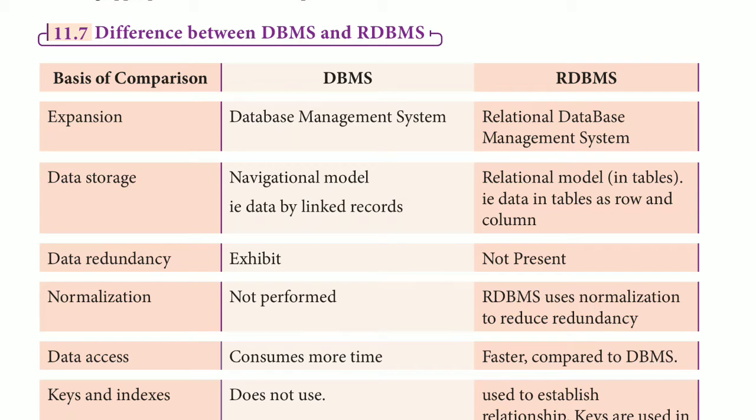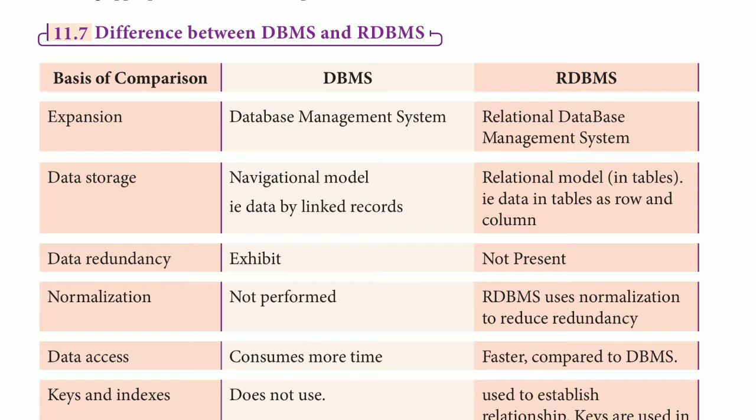Next is normalization. It is not performed in DBMS, and RDBMS uses normalization to reduce redundancy.